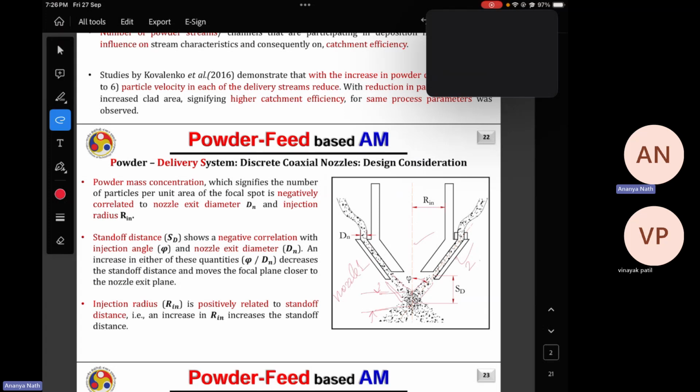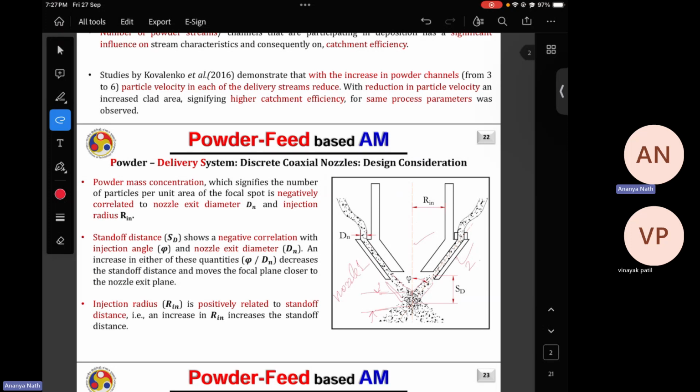Some powder particles will not come inside the melt pool area. Some powder particles can go off from the laser focus or laser spot diameter. So like that, you will lose a lot of powder particles. That's why the capture efficiency lies between 20% or at most 40%. It never goes towards 100% or 90% or even 80%. So it's always very low, but our main motive in DED is to increase the capture efficiency.